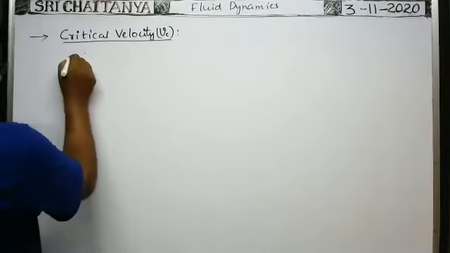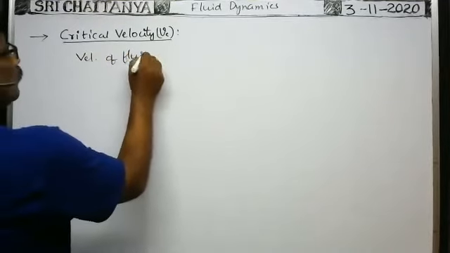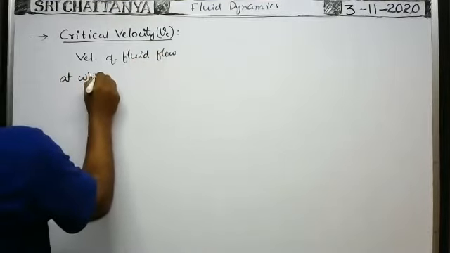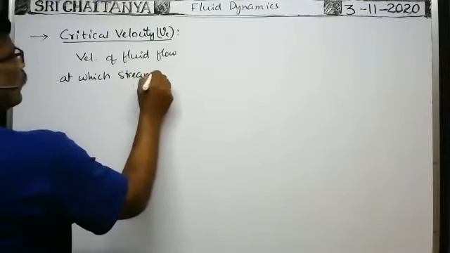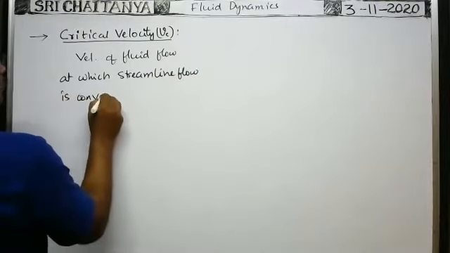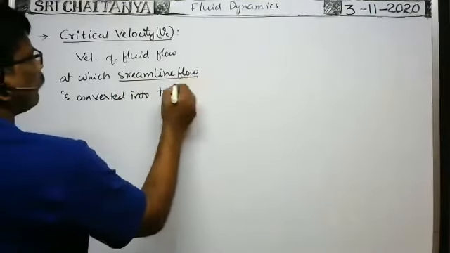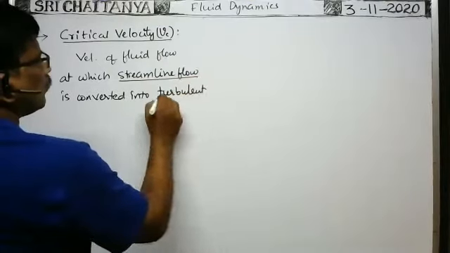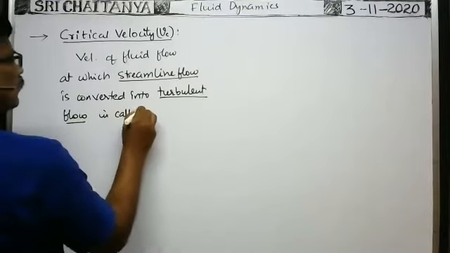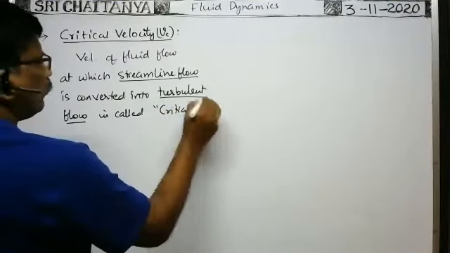So the velocity of fluid flow at which streamline flow is converted into turbulent flow is called the critical velocity of the fluid. Critical velocity of the fluid.